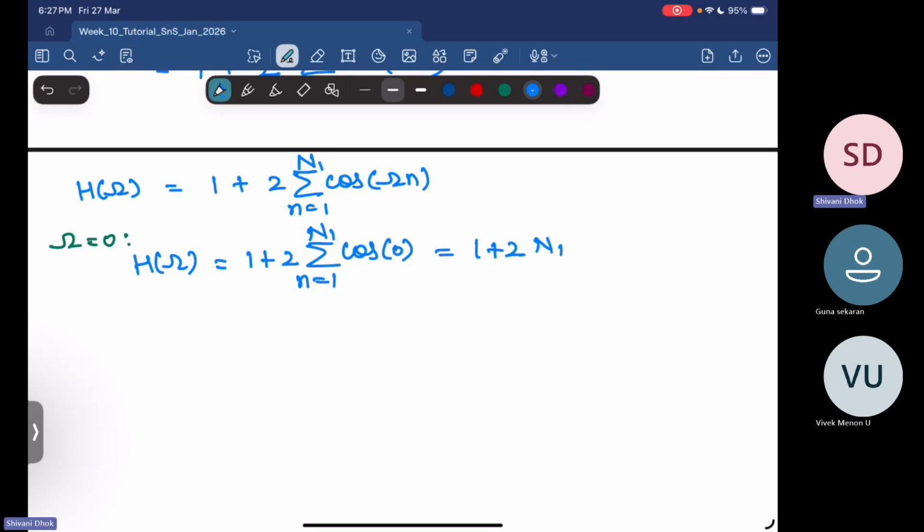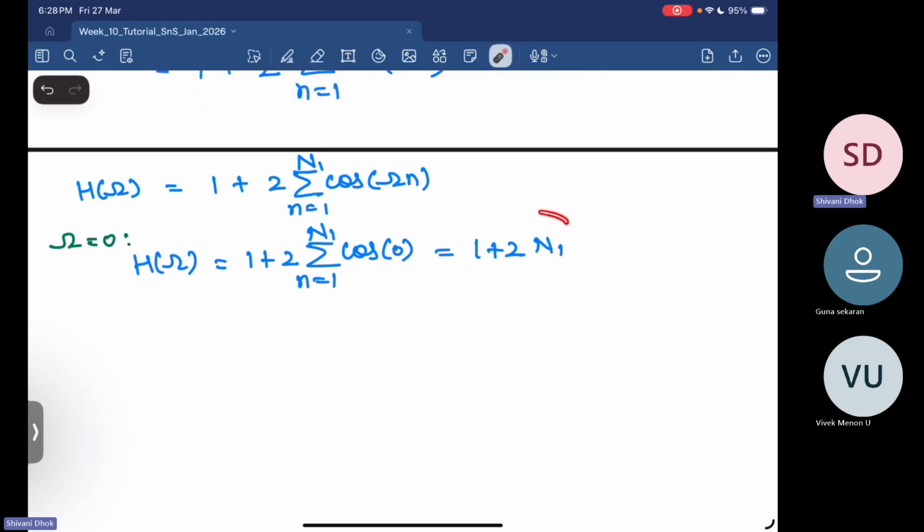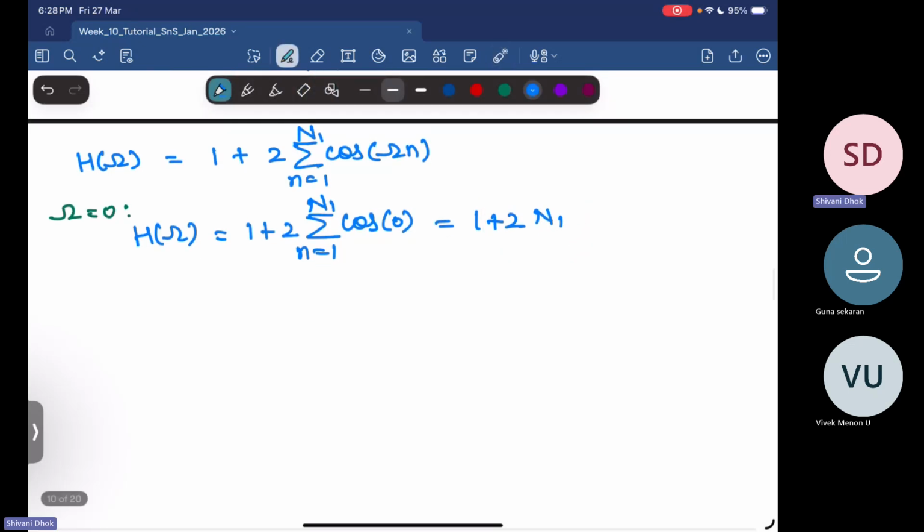2n1 plus 1. So this is when you have omega equal to 0. So now what we are able to see is, of course, it is not getting cancelled. This particular thing is not getting cancelled. So we have a significant amount of magnitude that we have here. Okay, so now let us understand when we have omega equal to plus minus pi. Let's just look at pi, it will be simply a mirror image. Okay, so we have this now.